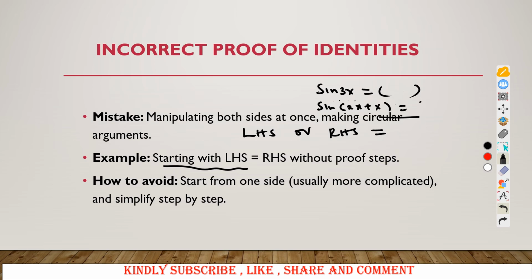So what I emphasize here is that always start with one side. Usually the more complicated side is the best side to start with, and simplify step by step. When you do that, you will be able to manipulate it well, and you'll be able to get the correct answer. So always start from one side, especially the complicated one. That is the one which is easier to prove.